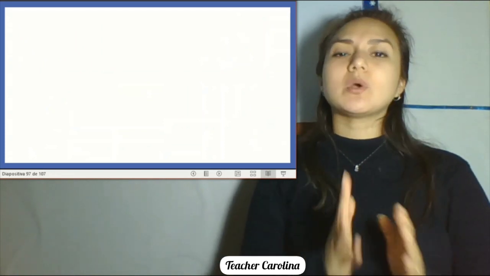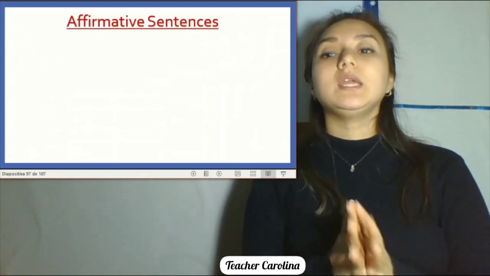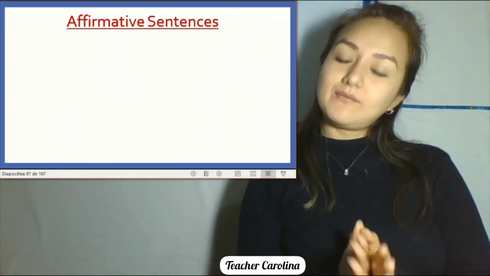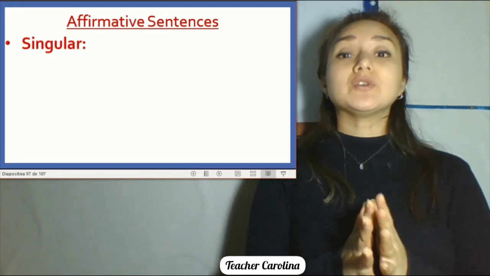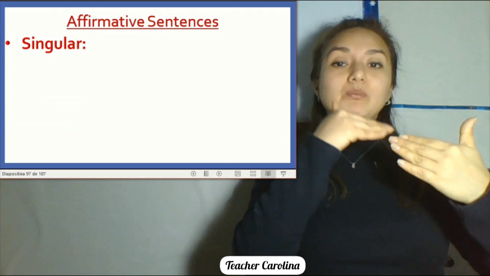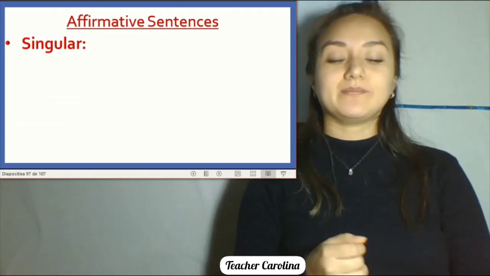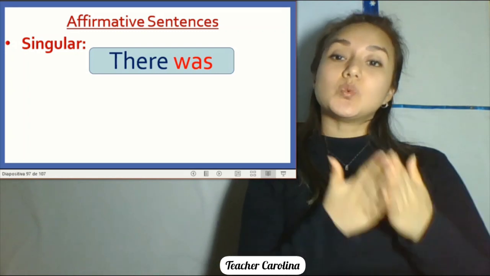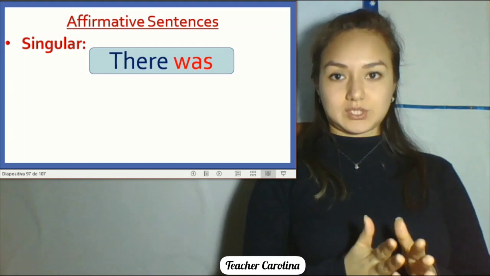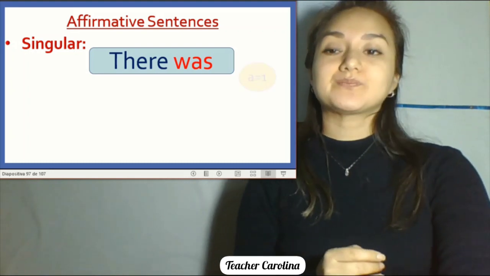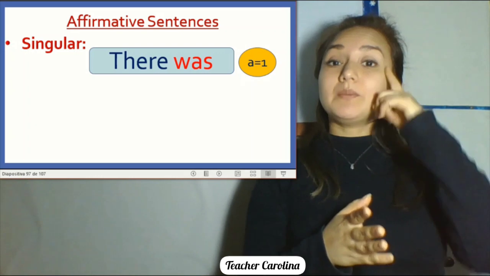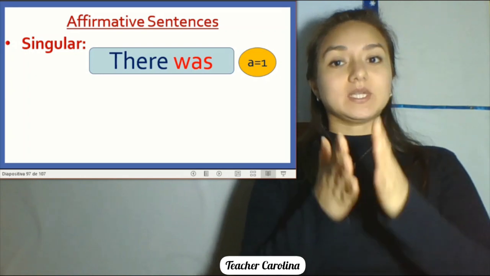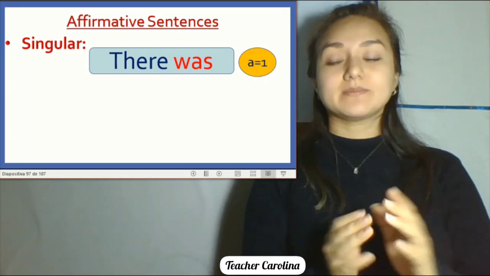Also, we talk about some grammar. In here, we are going to start, remember, the affirmative sentence, right? First of all, we are going to divide it in two, singular and plural. We are going to start with singular. In singular, for the affirmative sentence, we are going to use there was. And we have to remember, a means one. There was a princess. There was a frog, right?